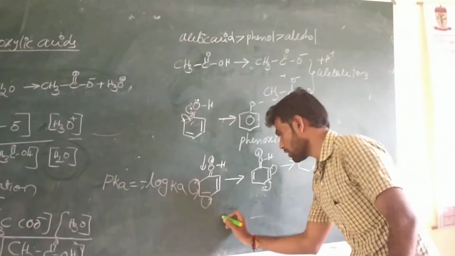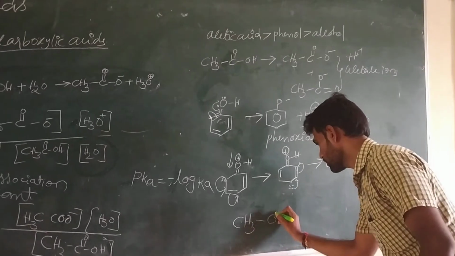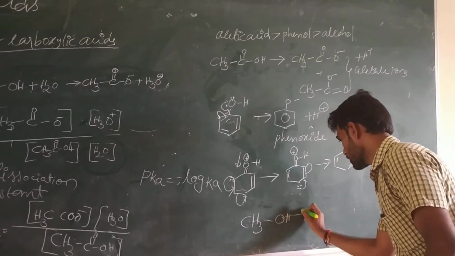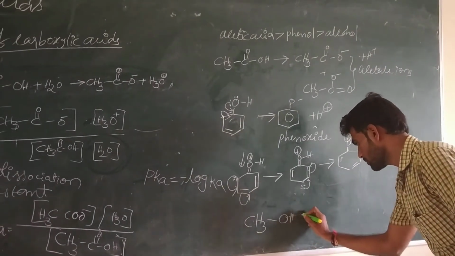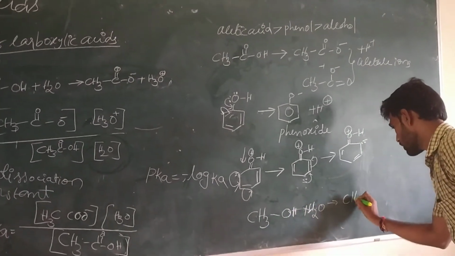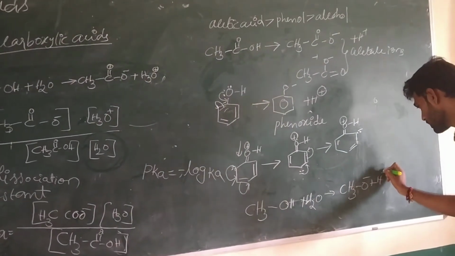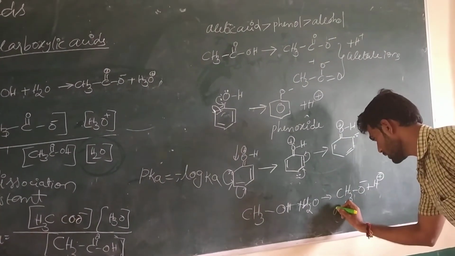But in case of alcohol, upon dissociation, it is producing alkoxide ion and H+ ion. This is an alkoxide.